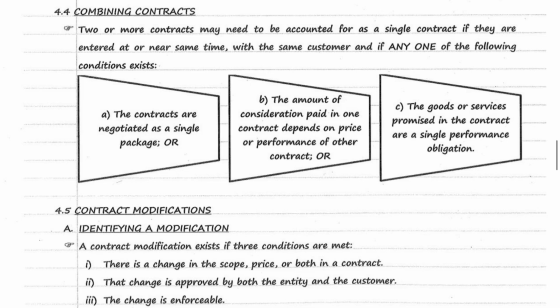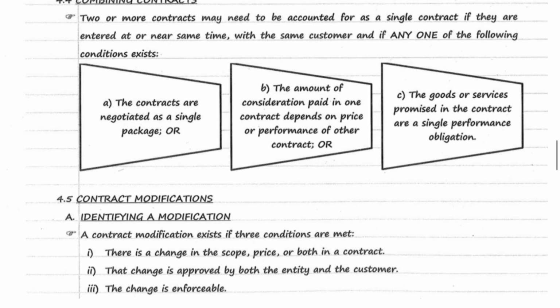Next, contract modifications. Identifying a modification. A contract modification exists in 3 conditions if 3 conditions are met. All the 3 conditions must be satisfied in order to consider it as a contract modification. First one, there is a change in scope, price, or both. In a contract, that change of scope, price, or both is approved by entity and the customer, and the change is enforceable. If all the 3 conditions are satisfied, then the contract will be considered as modified, and the accounting will be done as for contract modification.